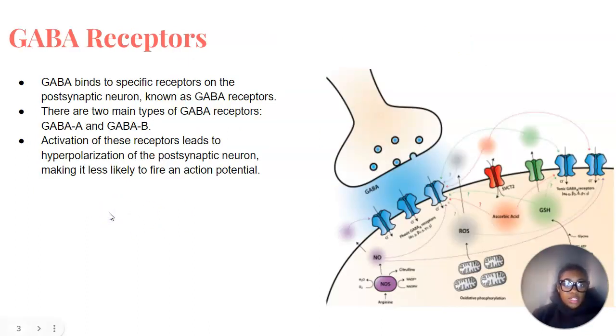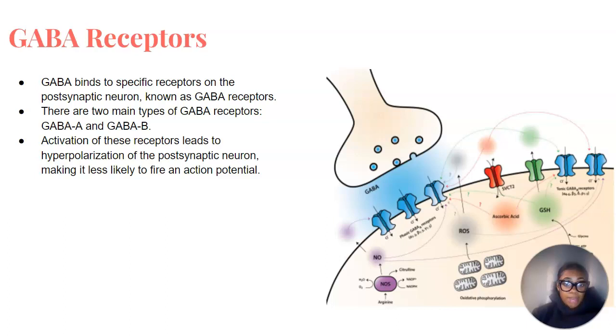All right. GABA exerts its inhibitory effects by binding to specific receptors on the postsynaptic neuron known as GABA receptors. These receptors come in two main types, GABA-A and GABA-B, which I just said. When GABA binds to GABA-A receptors, it triggers the opening of chloride channels, allowing chloride ions to enter the neuron. This influx of negative ions leads to hyperpolarization of the neuron, making it less likely to fire an action potential.